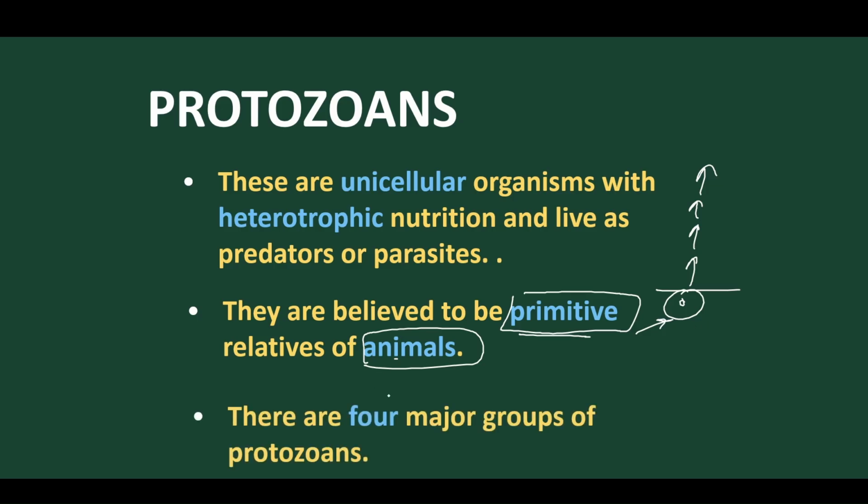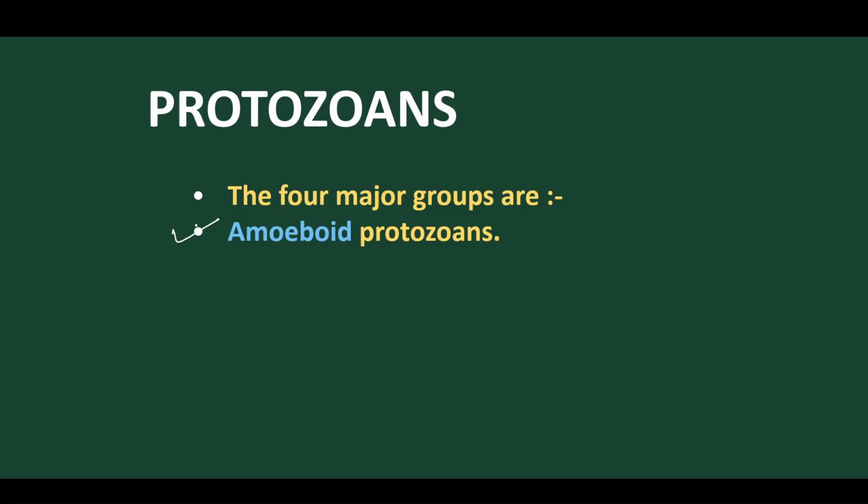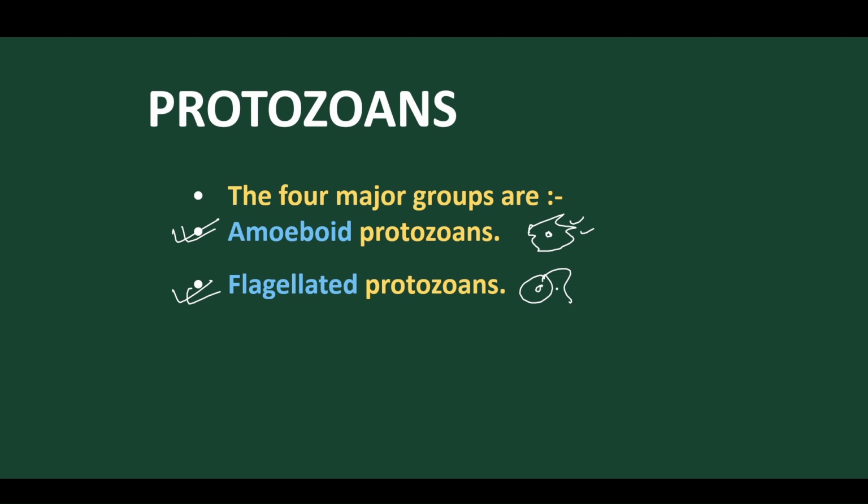They normally contain 4 major groups. So we are going to study protozoans in 4 different groups. Let's study one by one. The first group is Amoeboid Protozoans, where an amoeba shape-like structure is present, and pseudopodia is the main mode of locomotion. Then Flagellated Protozoans, where the mode of locomotion is by means of flagella. Another one is Ciliated Protozoans, where the whole body is covered with cilia, and cilia is the mode of locomotion.